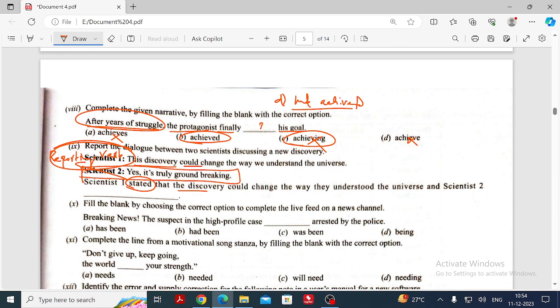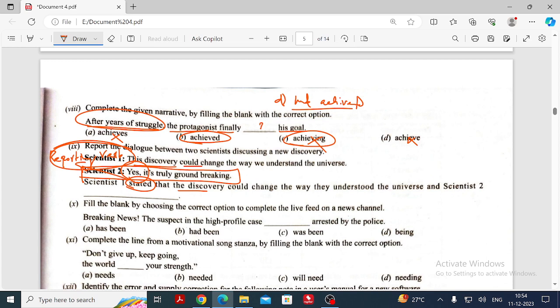Scientist 2: "Yes, it is truly groundbreaking." Don't think that it is a scientifically proven statement. It is not a scientifically proven statement. It's a conversation between the two scientists. If they had mentioned a scientifically proven statement, then we know that we should not change the tenses. So what is that? The very first word, my dear.